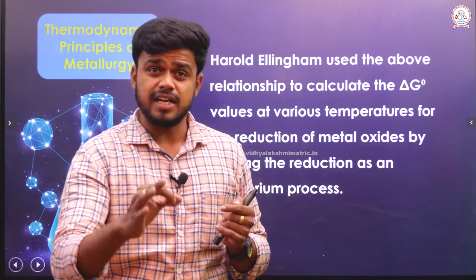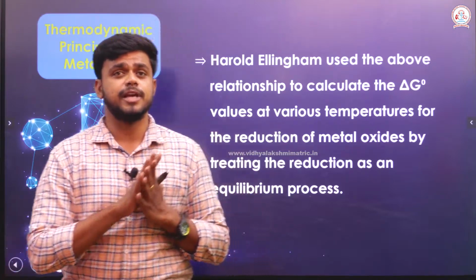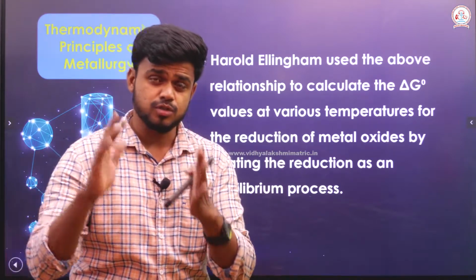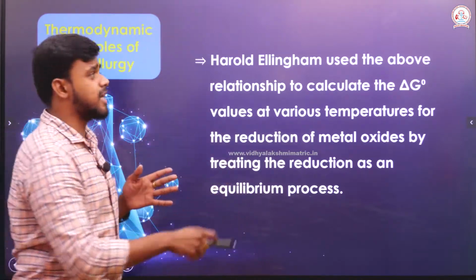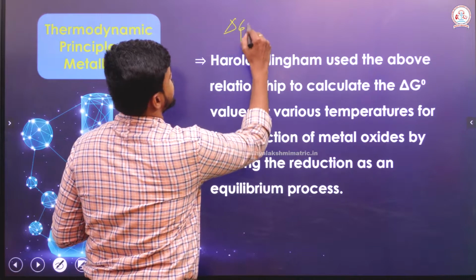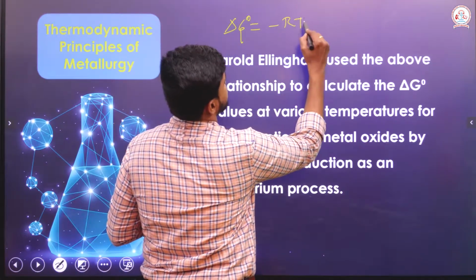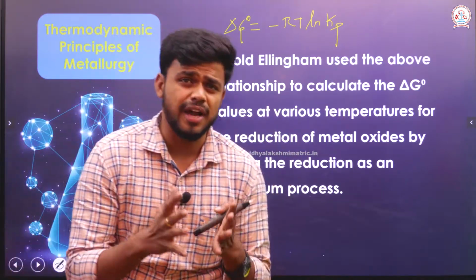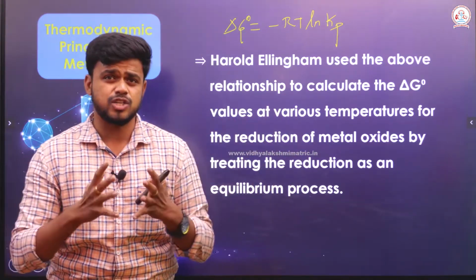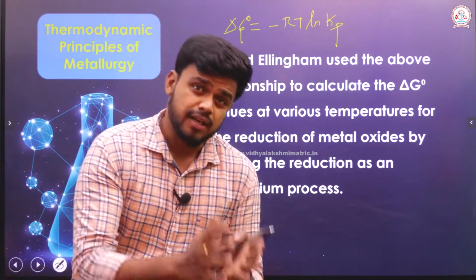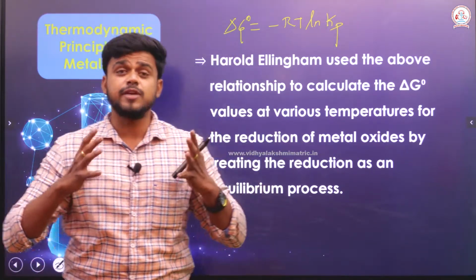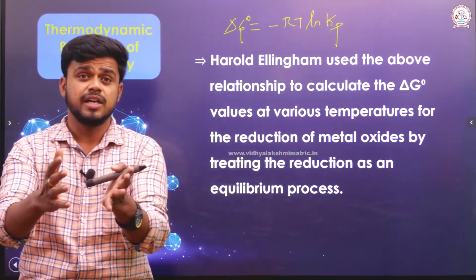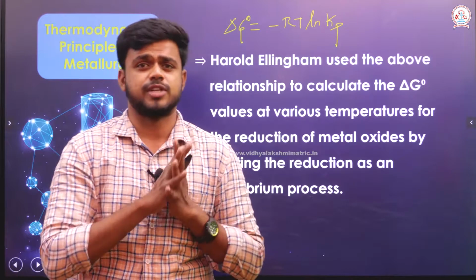He actually considered those reactions to be in equilibrium. So, he considered the relationship that we have written previously, which is del G naught is equal to minus RT ln Kp, and he was able to plot a graph that relates the temperature, which gives us the reduction of the metal oxides.